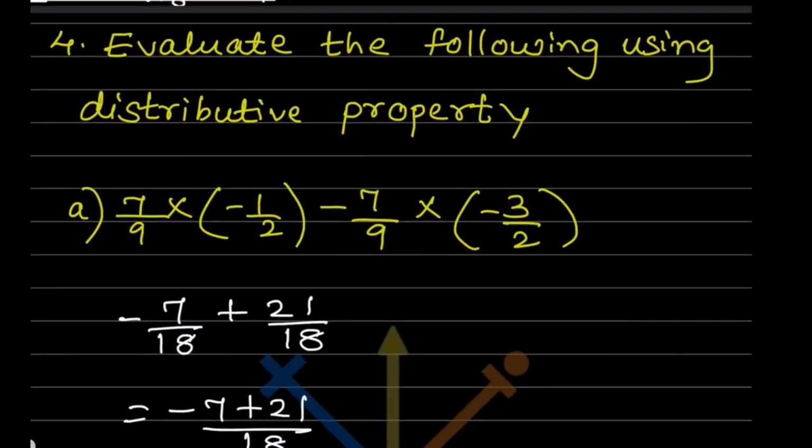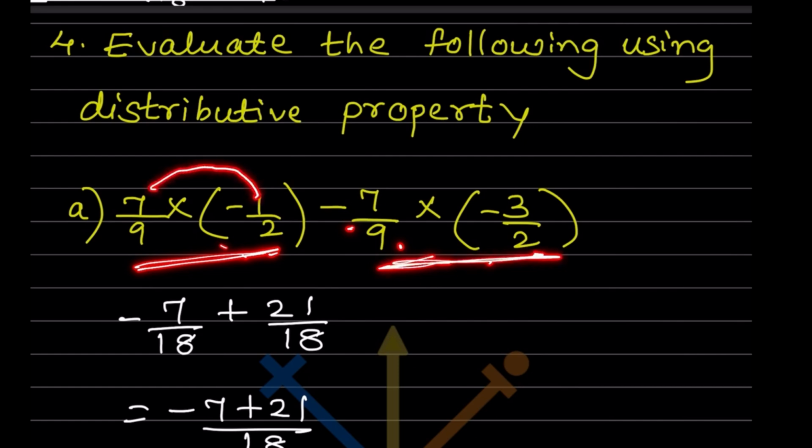Now here they said evaluate the following using distributive property. So now what are you going to do first? We will take this together because this is multiplication, a into b minus, here again this will be taken together. So now what we are going to do, we are going to multiply this into this, and whenever it is multiplication, we are going to multiply the denominator as well. So in this one there is minus, so minus 7 by 18.